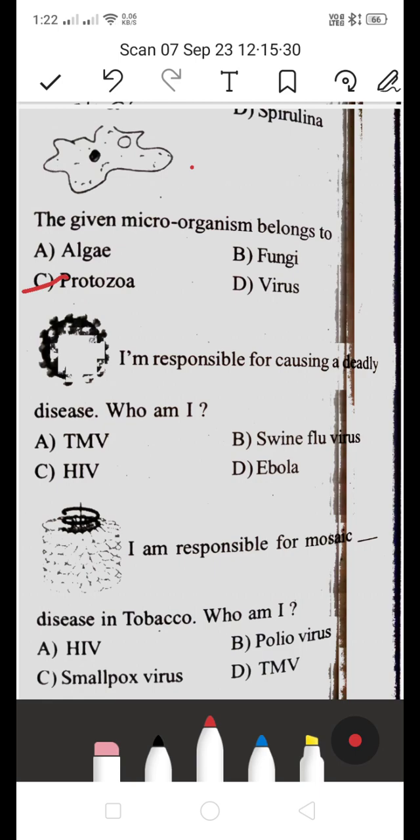Next one. I am responsible for causing a deadly disease. Who am I? Is it TMV, tobacco mosaic virus, B swine flu virus, C HIV, or Ebola? It's HIV. C is the right answer. HIV full form is human immunodeficiency virus. HIV is not treated because there is no cure for HIV.